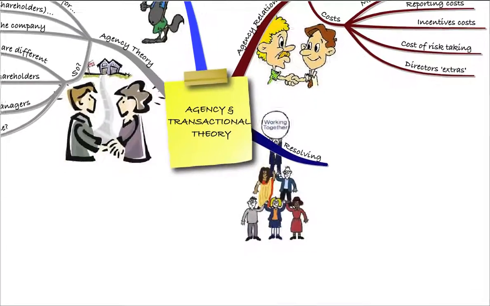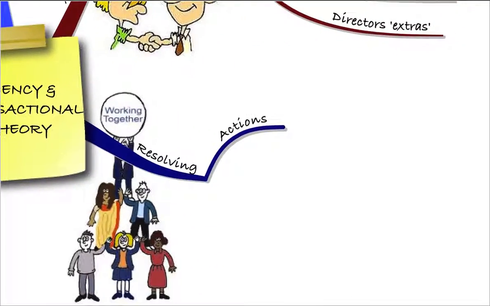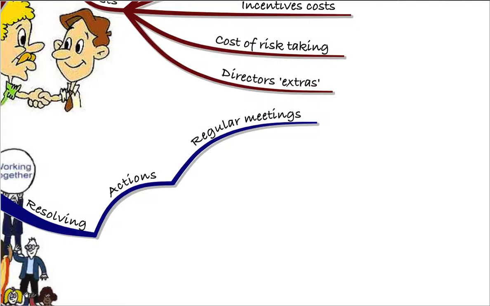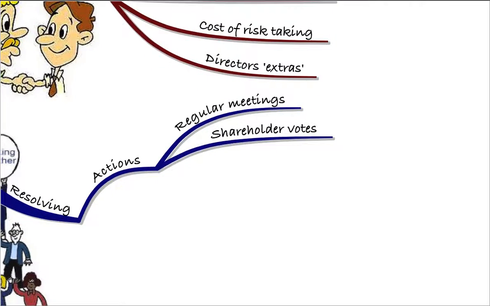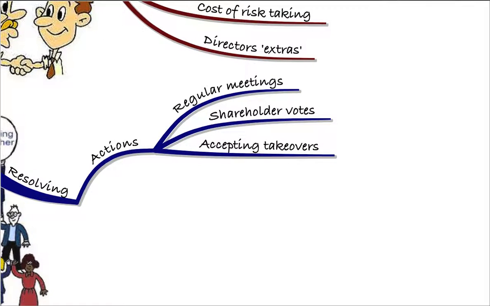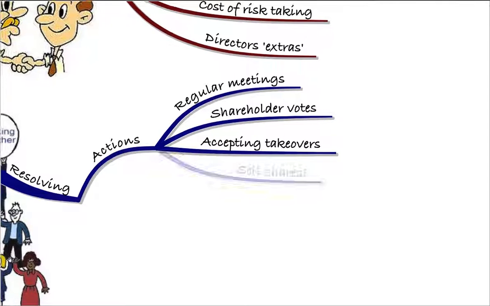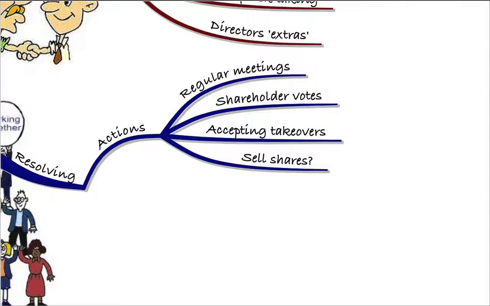So how do we resolve this agency problem? Well, some of the actions we could take were to have regular meetings, so between the shareholders and the management, regular shareholder votes at those meetings. Management will have to take some consequence for what they do. So if management, for example, are trying to do something that the shareholders didn't want them to do, well then the shareholders could accept a takeover, and that might mean that management were no longer in charge. Ultimately, the shareholders could sell their shares if they weren't happy with how the business was being run.